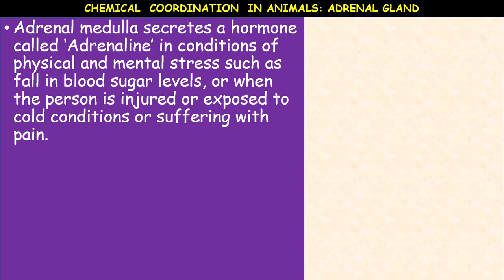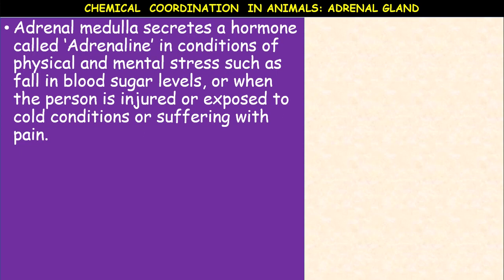This hormone is secreted in conditions of physical and mental stress, such as a fall in the blood sugar levels, or when the person is injured, or when the organism is exposed to extreme cold conditions and suffering with pain. At that time, and in emotional situations like anger, fear, grief, the adrenal medulla secretes the hormone adrenaline.